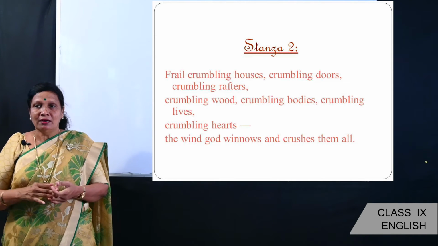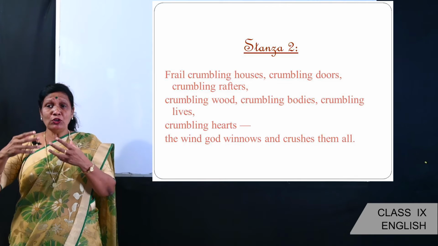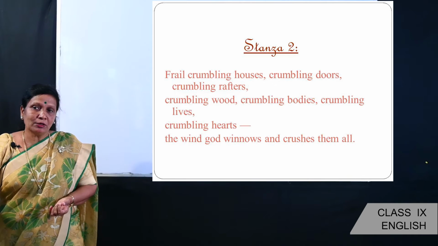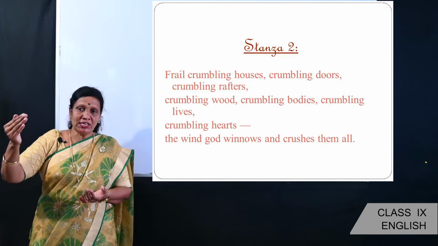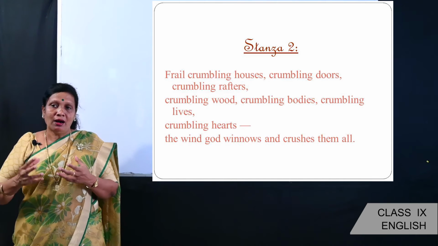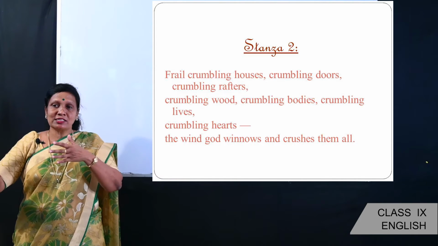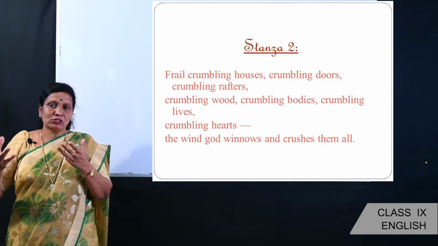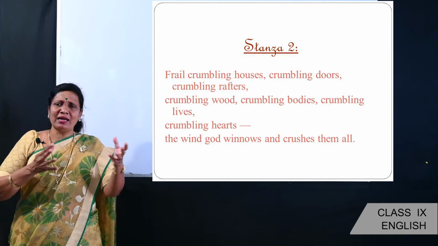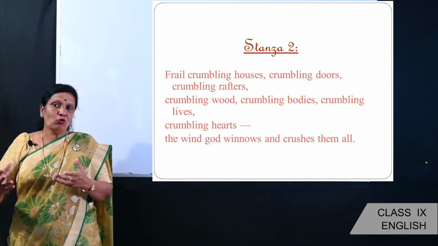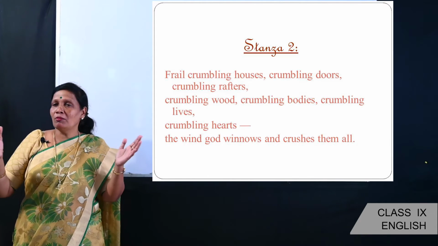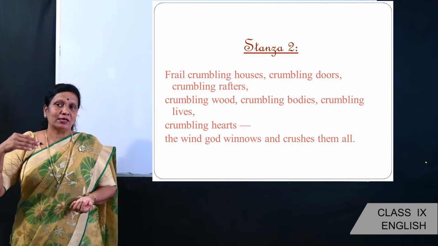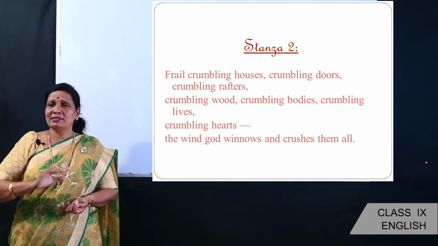Here winnows means when we winnow the wheat to separate the grain from the chaff. Dear children, here the poet is also comparing the wheat and people. How? Here the grain is separated from the chaff. In the same way, the wind is also separating the weak people and the strong people. People who are very strong, they overcome all the problems and challenges in their life. But if they are weak, then they break down very easily, just like we saw in the second stanza.